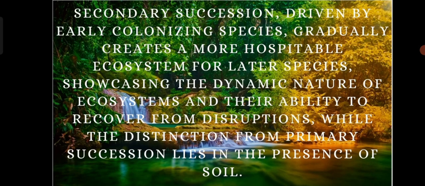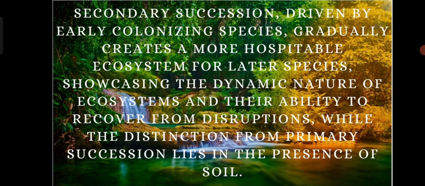Over time, these early colonizers made the ecosystem more hospitable for later successional species like shrubs and trees. While the new community may not be identical to the previous one due to various factors, secondary succession showcases the dynamic nature of ecosystems and their ability to recover from disruptions.